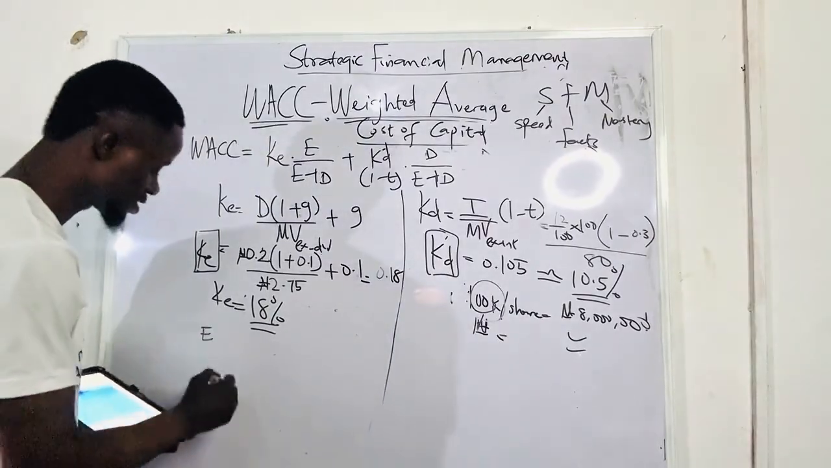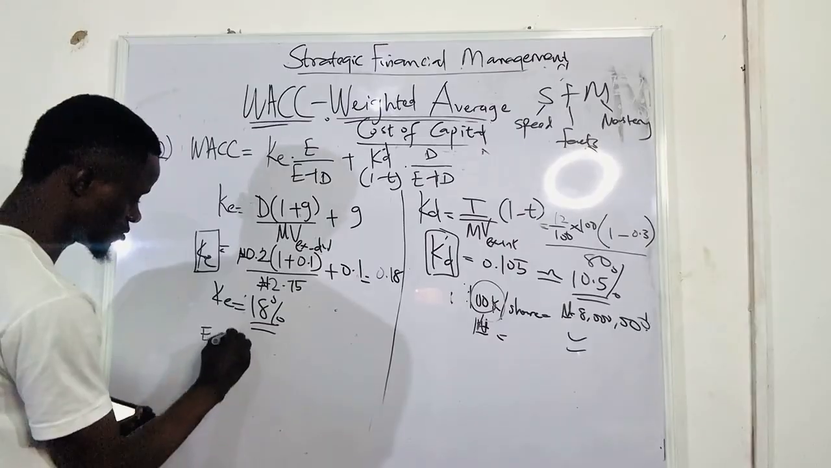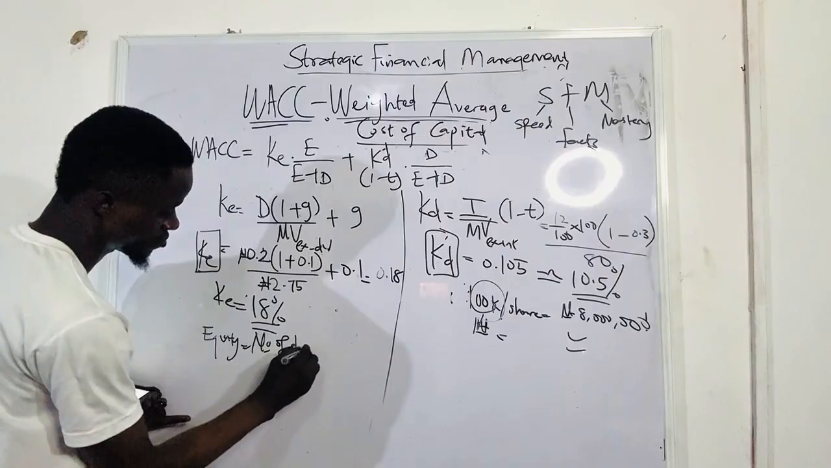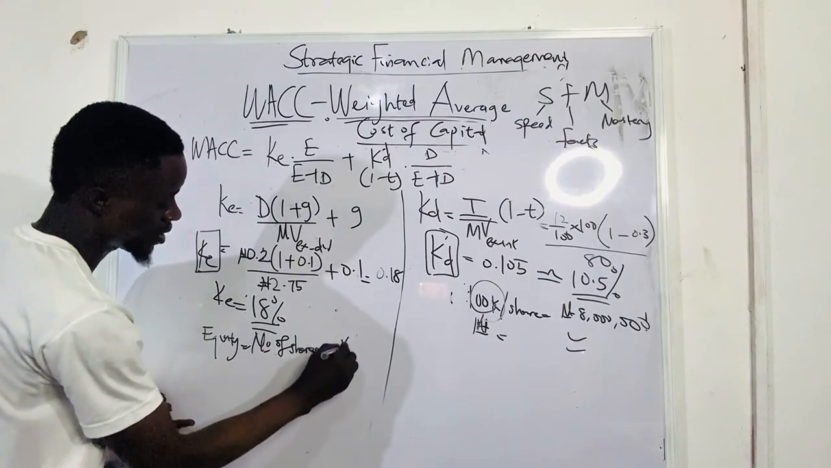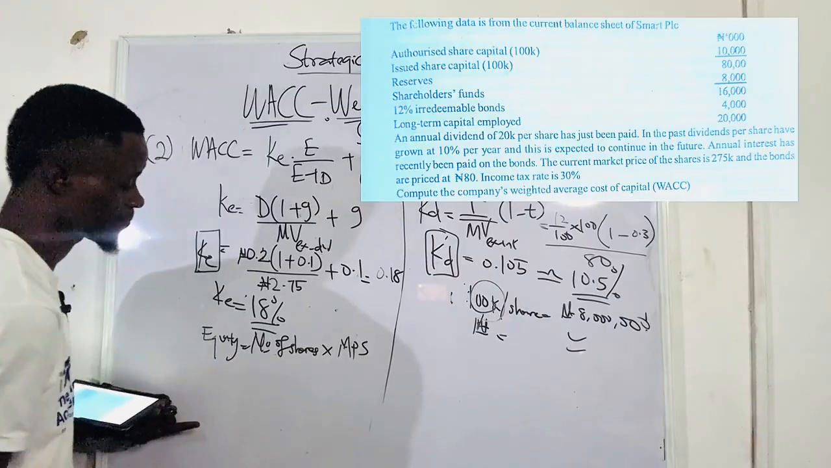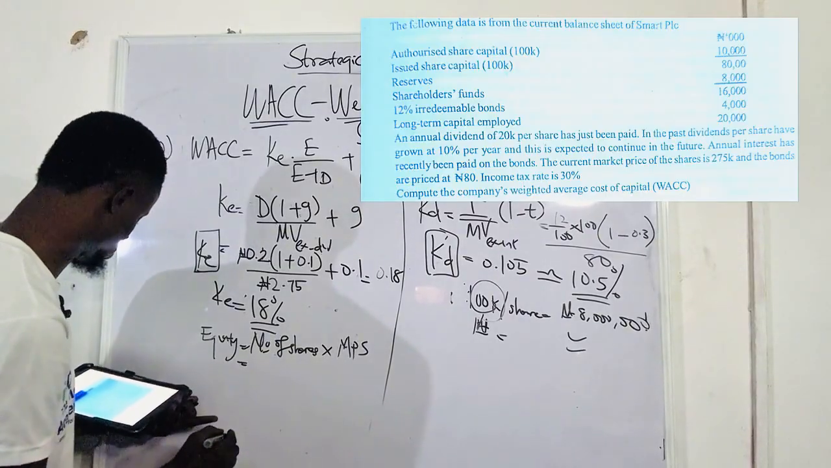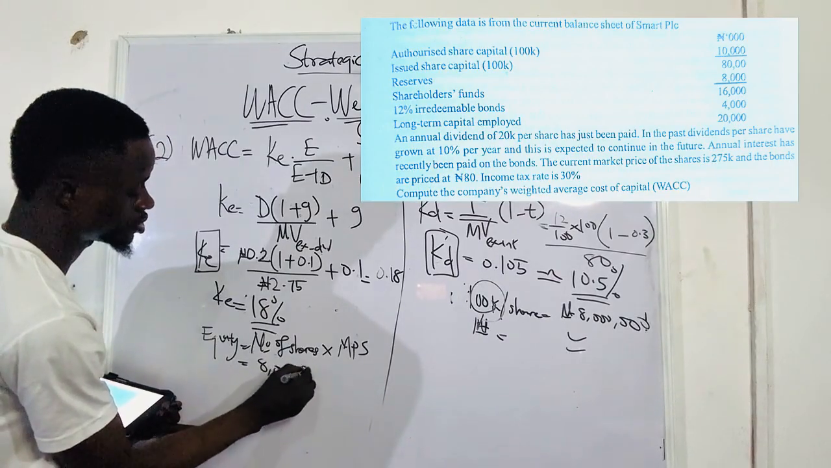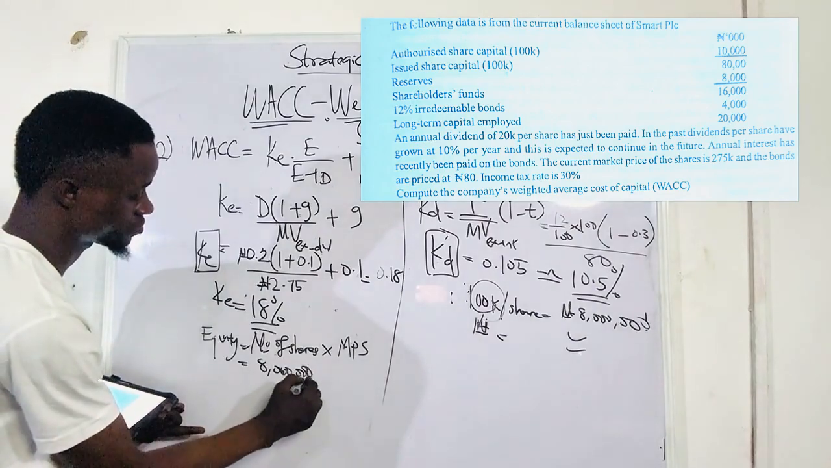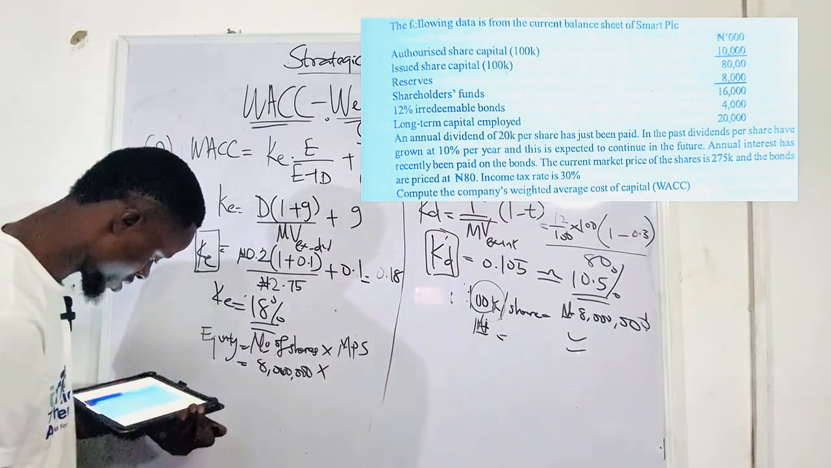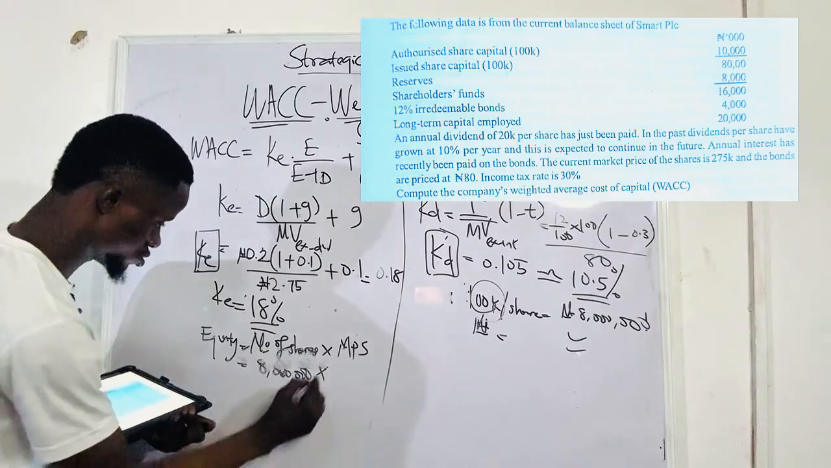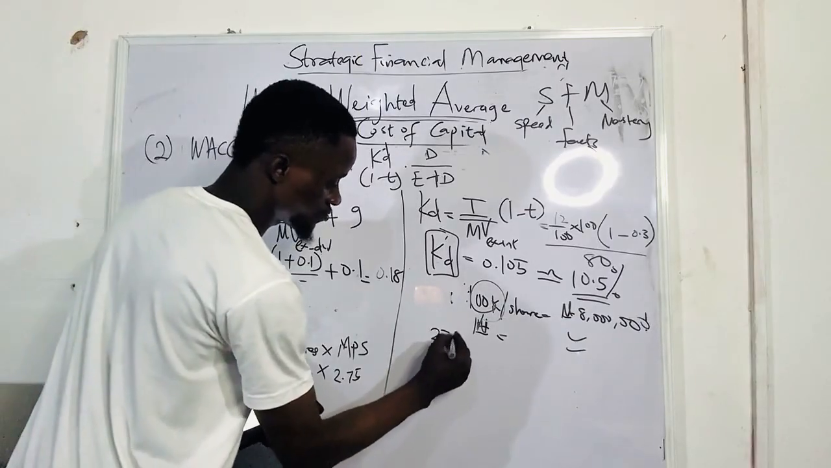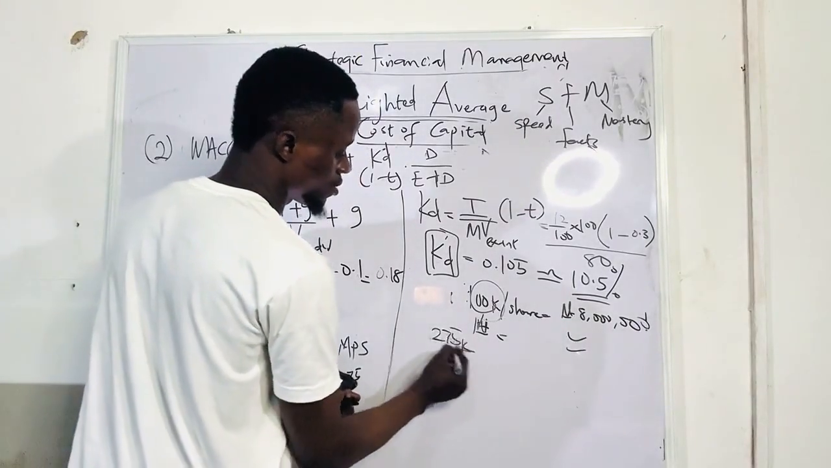So to get equity, what will be the formula to get equity? It will be number of shares times market price per share. So what is the total number of shares? Total number of shares is 8 million. And I know we know how we got the 8 million shares, times what is the market price per share? That is 2.75. You know how we got 2.75? We have 275 kobo, right? Divided by 100.